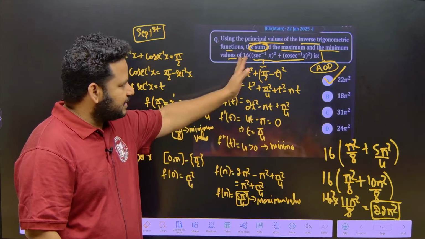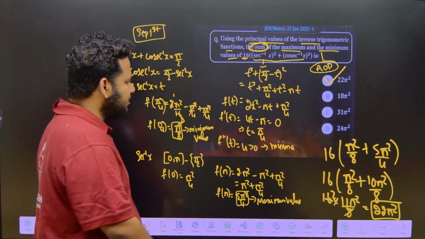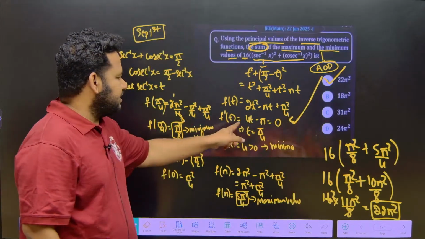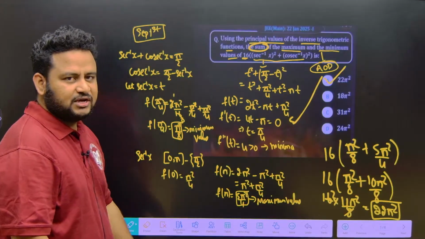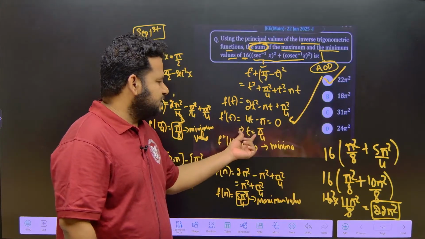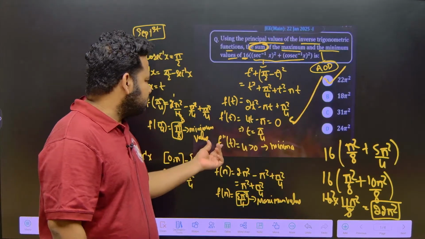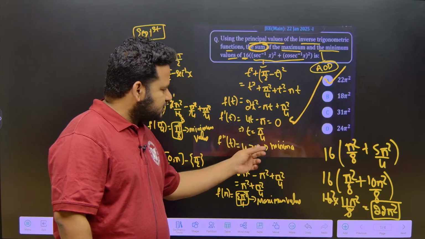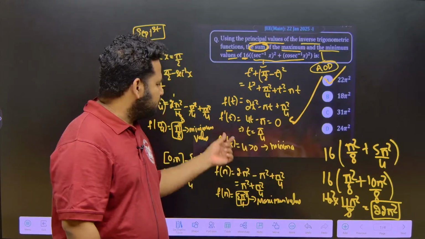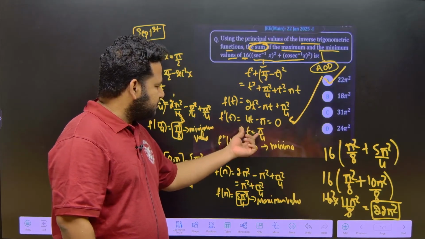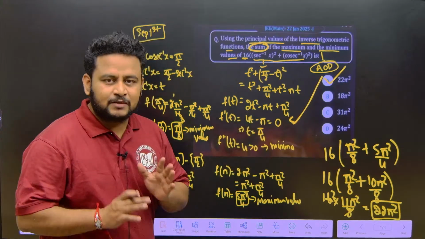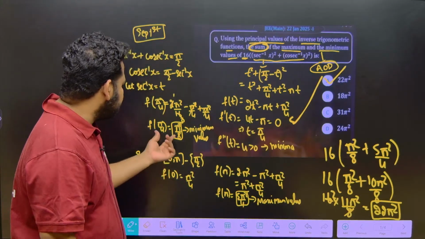They are asking for the maximum and minimum value, so I will apply the concept of application of derivatives here. f dash of t, I will equate it to 0 to get the critical points. That is t is equal to pi by 4. At this point, f double dash of t is 4, which is greater than 0, so this is a minima. If I put t equal to pi by 4 in f of t, I will get the minimum value. I got pi square by 8.